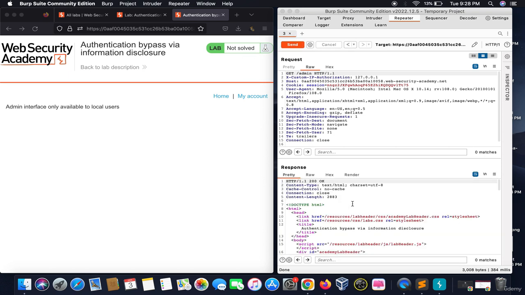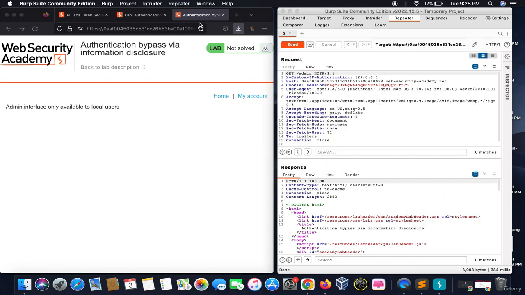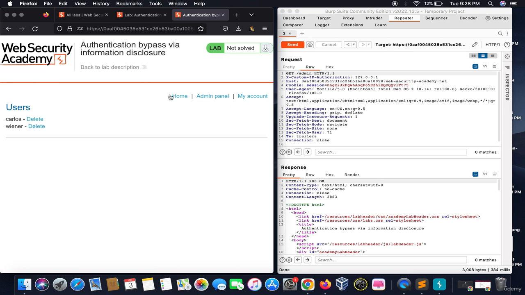On doing this, I get a response OK, and I would refresh it, but this can't be loaded because it was in response to this particular request. I would say show response in browser, copy and paste. See, I got the admin panel and Carlos.